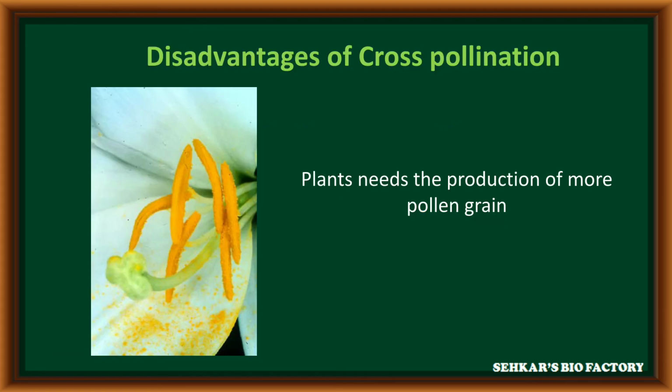The next one is the disadvantages of cross-pollination. In cross-pollination, to transfer pollen grains from one flower to another, the anther should produce a large number of pollen grains, because when pollen grains are transferred to another flower, sometimes they fail to reach the stigma. If the anther produces more pollen grains, it can promote cross-pollination, so that is one of the disadvantages.